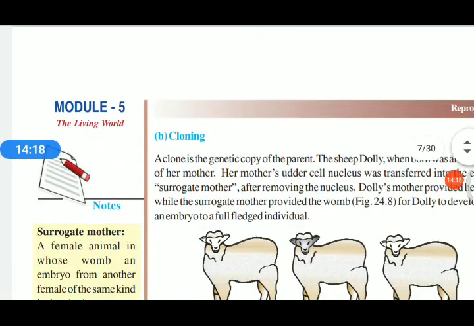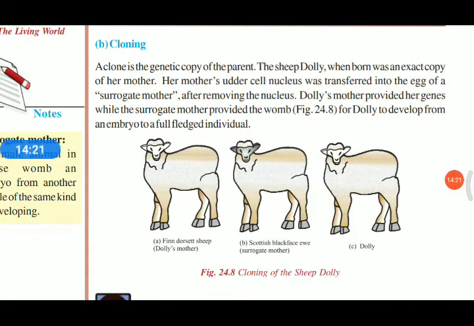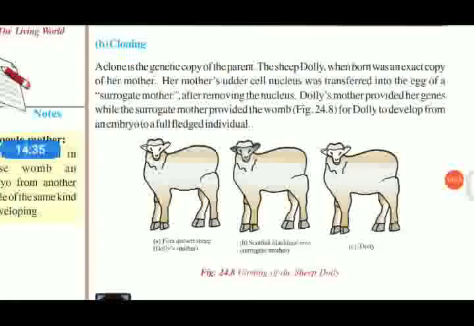Another one is cloning. A clone is a genetic copy of the parent. In the case of humans, we reproduce by the sexual intercourse of a male and female. In our sexual cells, there is only half the chromosomes. So half the chromosomes of the mother and half of the father give a new child.